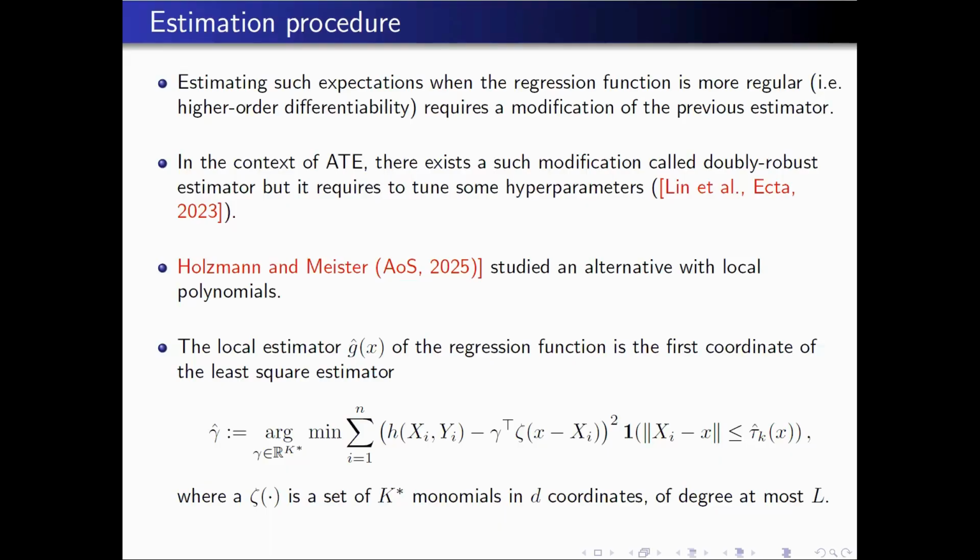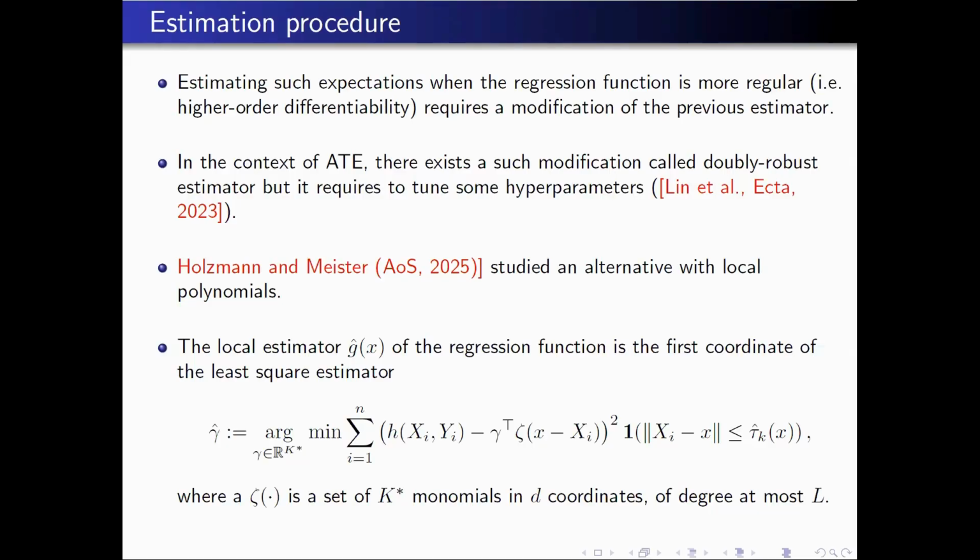But the nearest neighbor estimation is a particular case of a local approximation of the function h by polynomials, where you consider all the monomials in d coordinates, with a degree at most L. The monomials means you take the differences, you make the product of the differences over several coordinates, with exponents such that the sum of the exponents is at most L. So this is the multivariate notion of a polynomial of order L. And then you apply the same things.